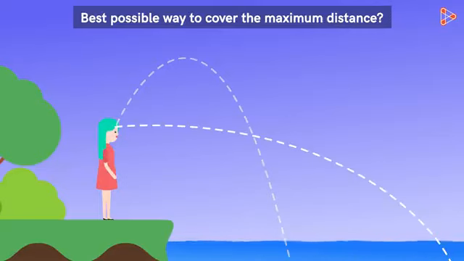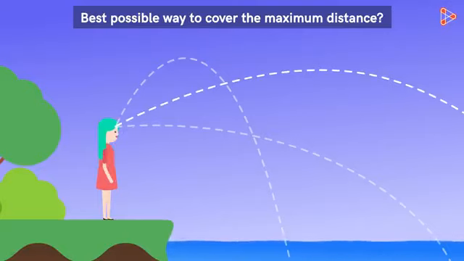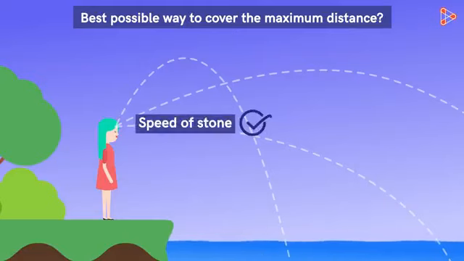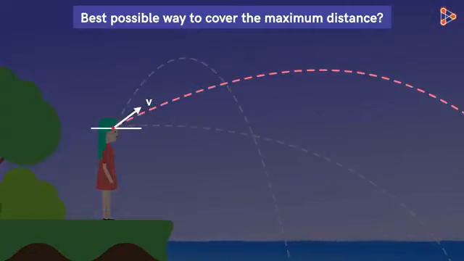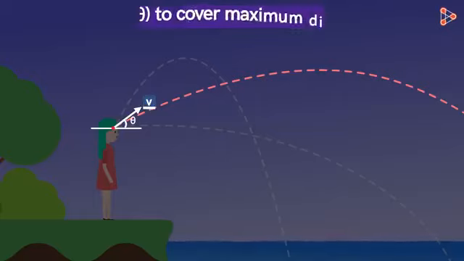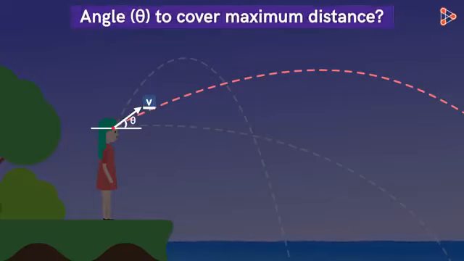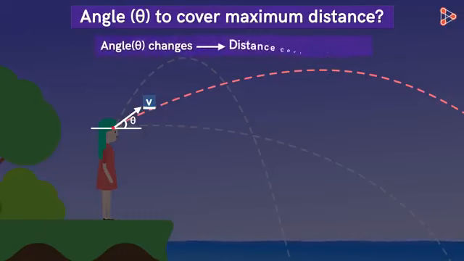Maybe not. By experience, we know that instead of throwing the stone horizontally, if we throw it at an angle, it will cover greater distance. Of course, the answer also depends on the speed with which you throw the stone. Let's say if you apply all your energy, you can throw it with a speed v. So if we throw the stone with a speed v, at what angle should we throw it to cover maximum possible distance? As the angle at which we throw the stone changes, the distance covered by it changes.